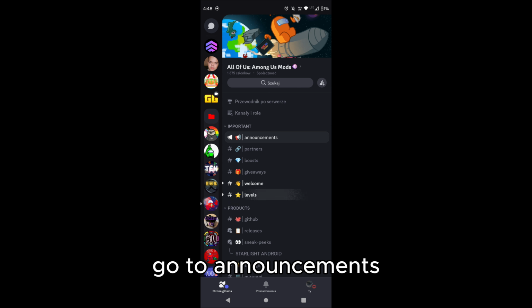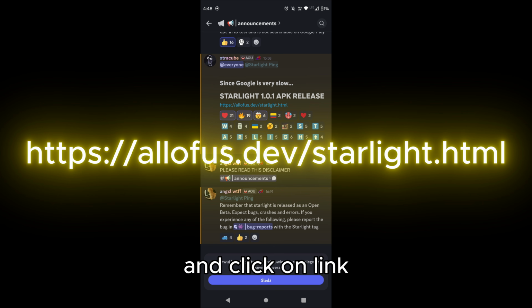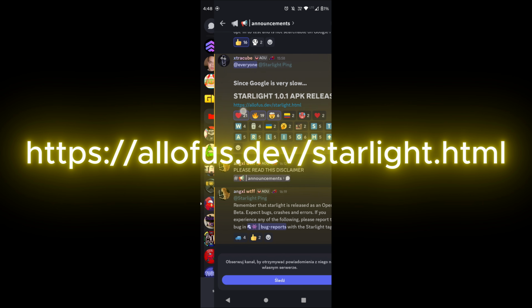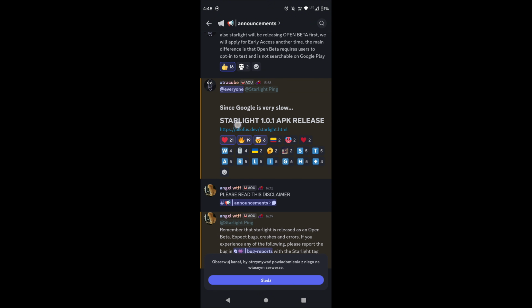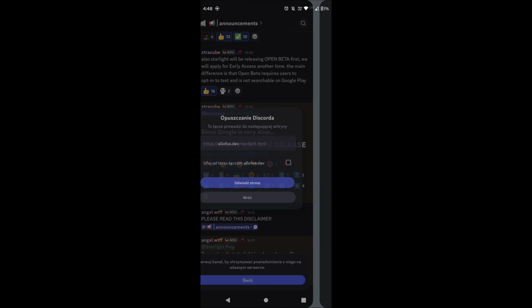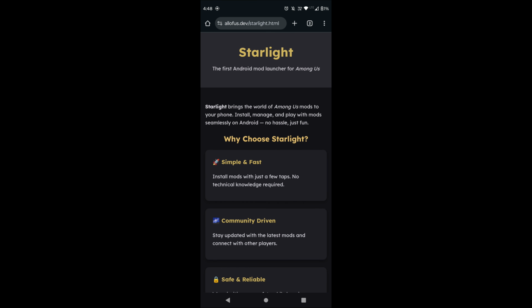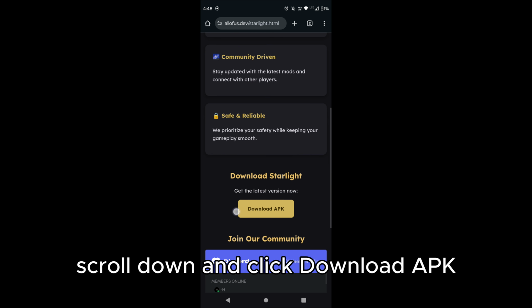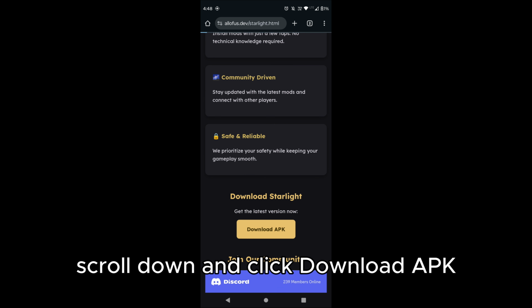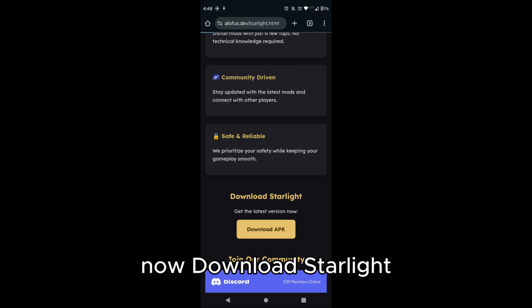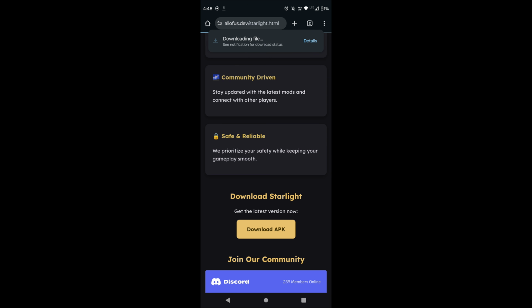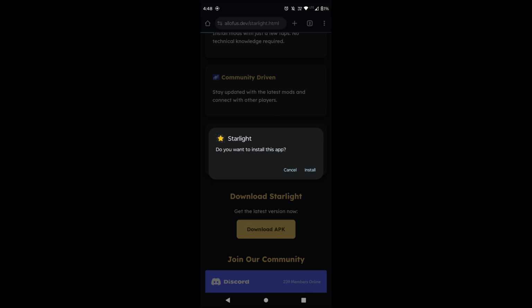Go to Announcements and click on link allofus.dev/starlight.html. Scroll down and click Download APK. Now download Starlight. And open it.